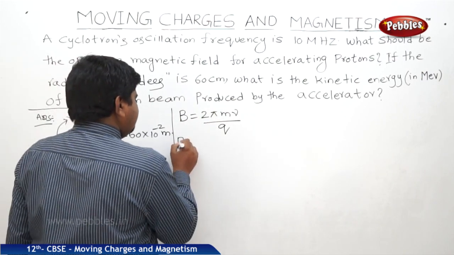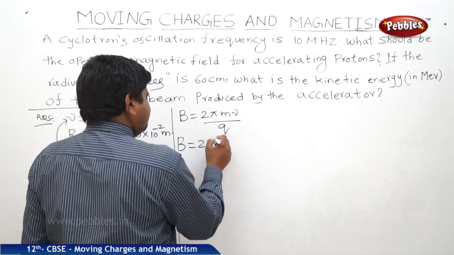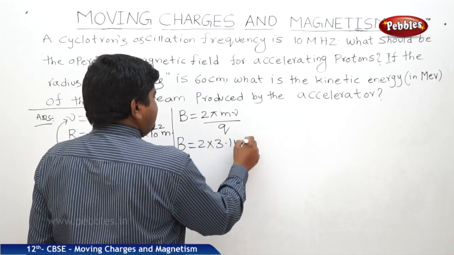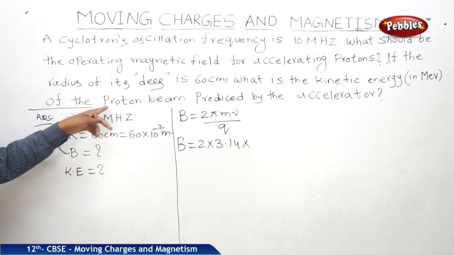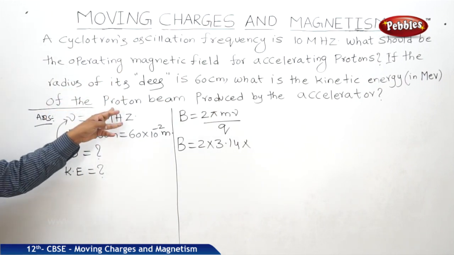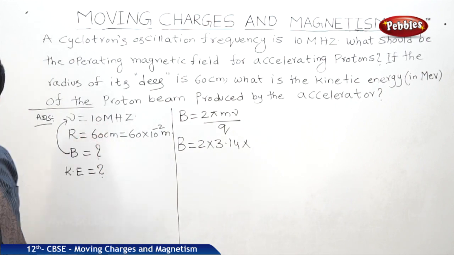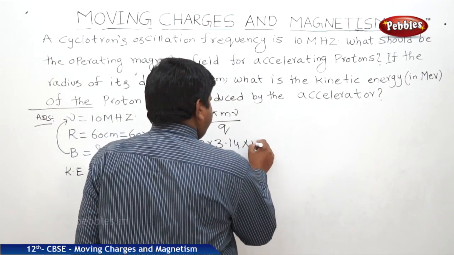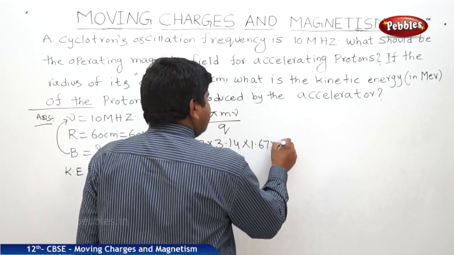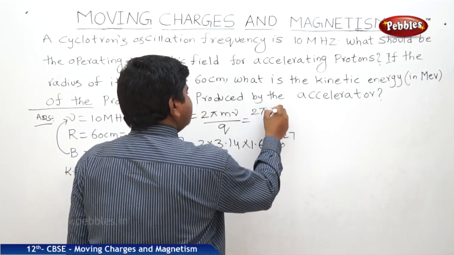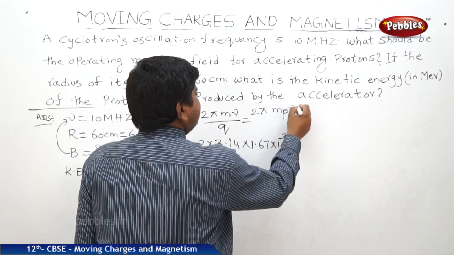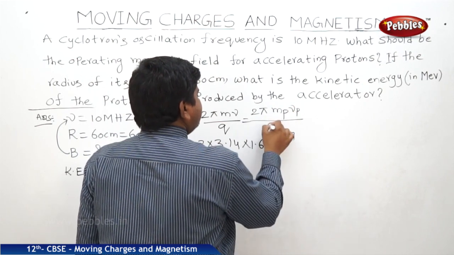Therefore B is equal to 2 into pi, which means 3.14, and m means mass of proton. It's not electron, so it's a proton beam. So mass of proton, how much? 1.67 into 10 to the power of minus 27. This formula it is better to write in terms of mp by qp.